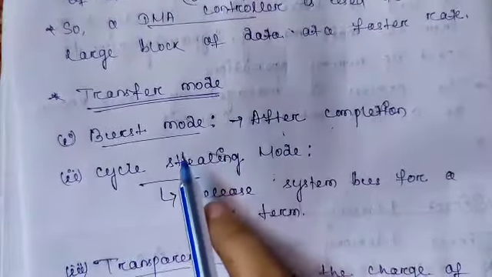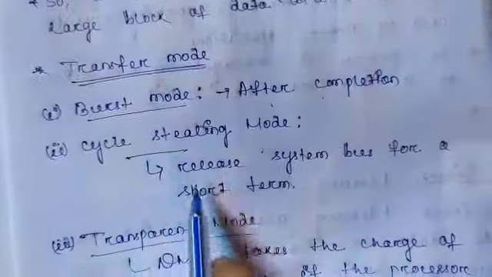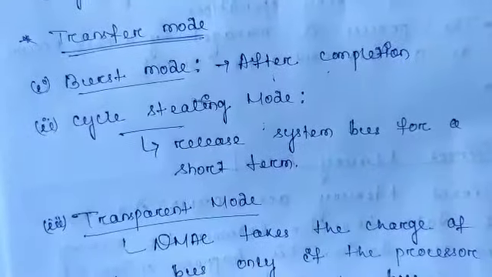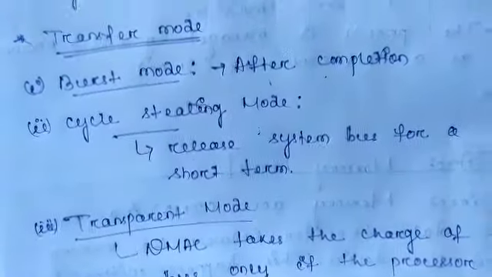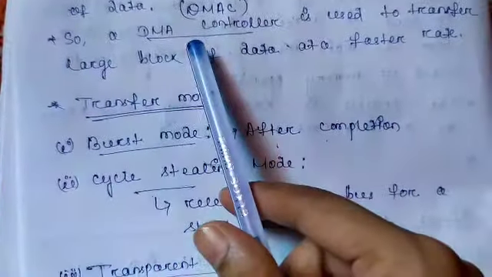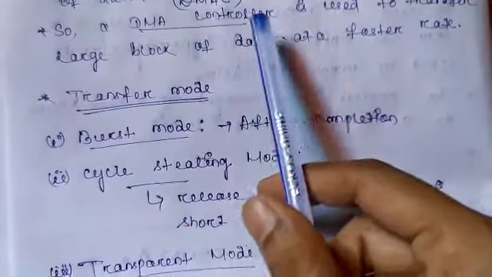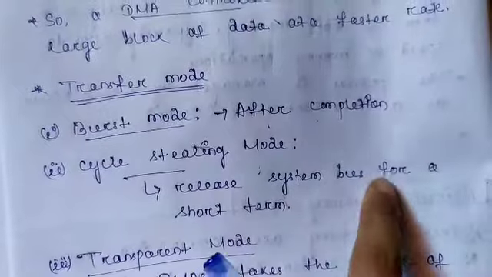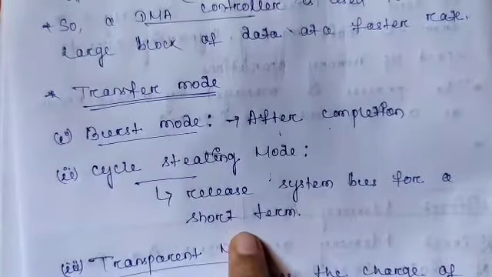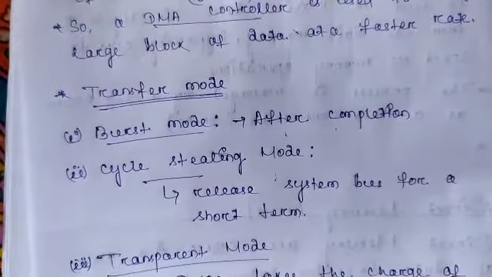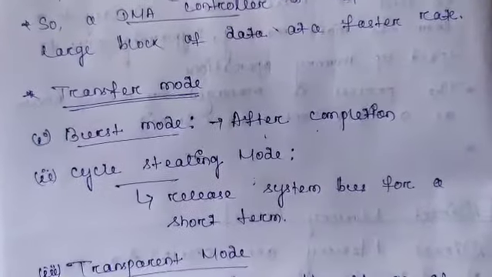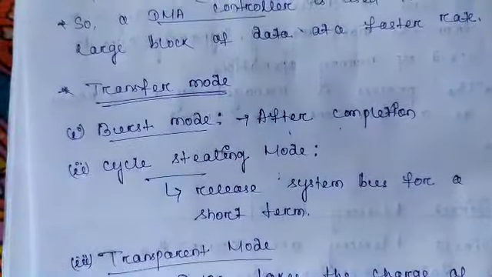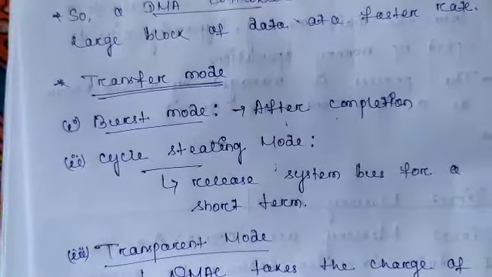But in cycle stealing mode, when a processor request or interrupt comes, the direct memory access controller releases the system bus for a short period of time, that means to execute the incoming request or interrupt for a short period of time.